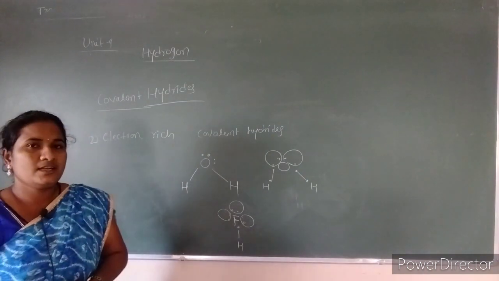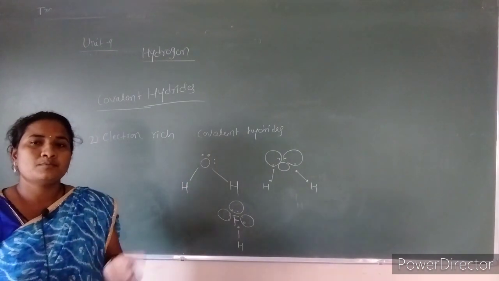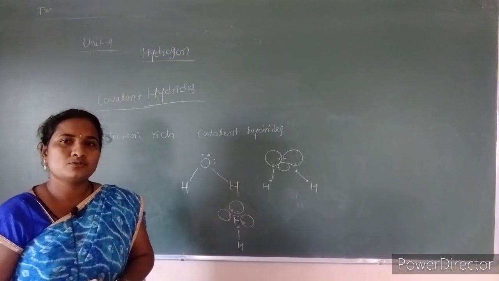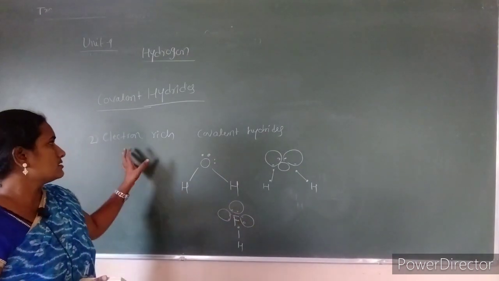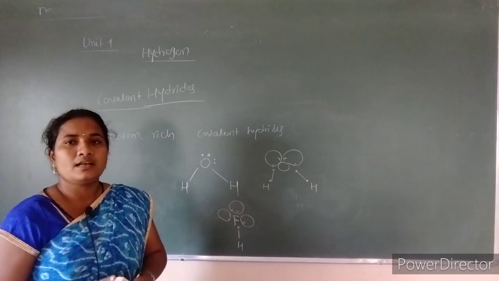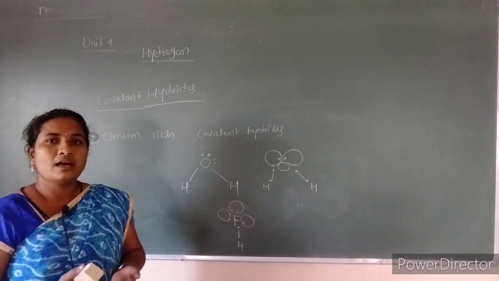And next is the electron-rich covalent hydrides. These show an excess number of non-bonding electrons, and these will donate electrons to other elements, since they are considered electron-rich covalent hydrides, and these act like Lewis bases. So these are the three types of covalent hydrides.